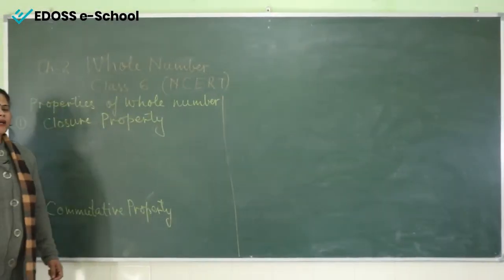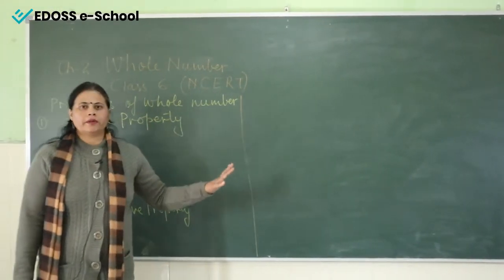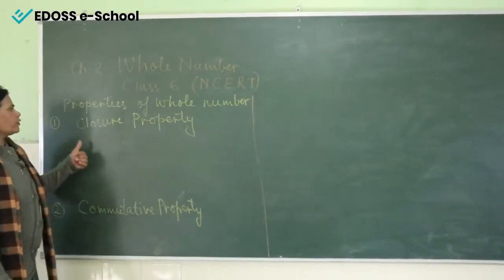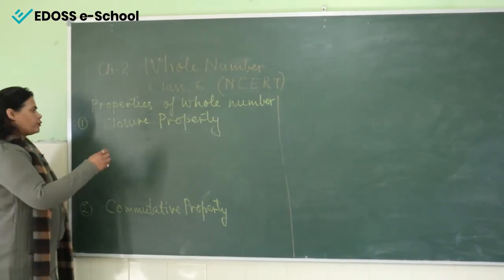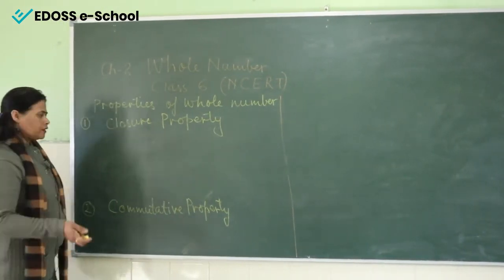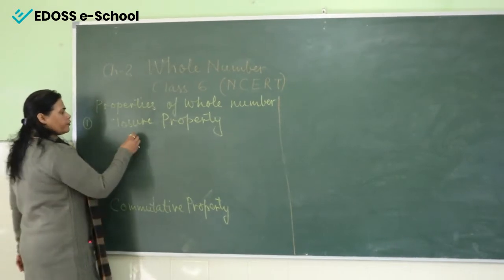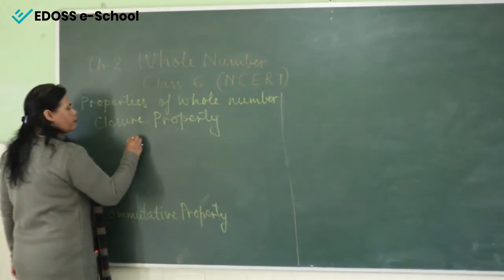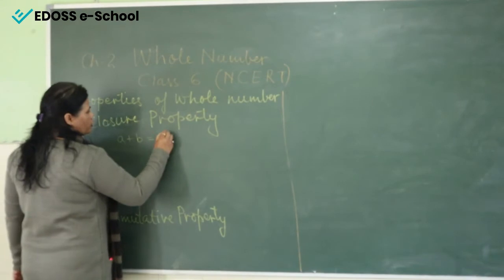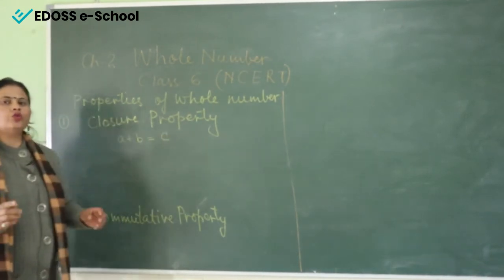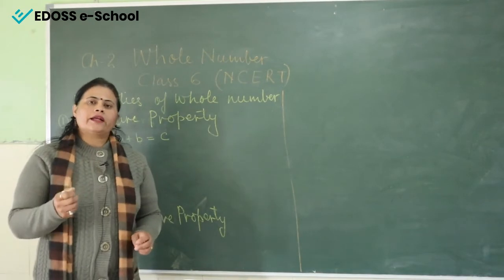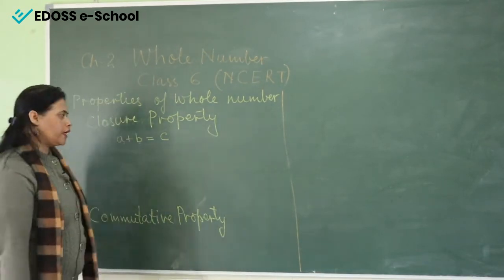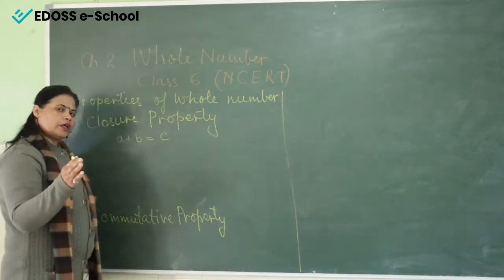Now my next topic is properties of whole numbers. The first property is the closure property. In this property, I will explain according to variables. So here it is a plus b is equal to c. It means when we add two whole numbers, we will get another answer, and that is also a whole number.